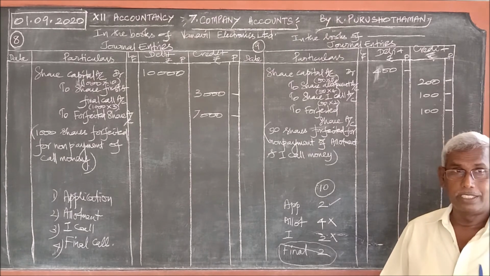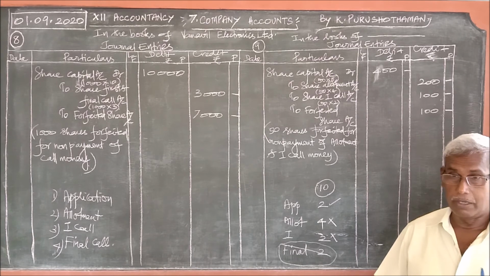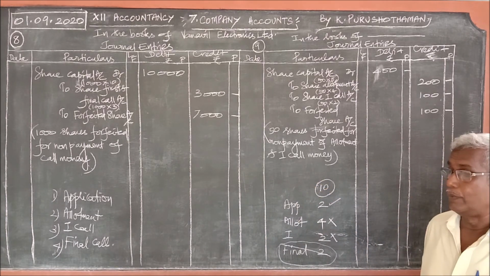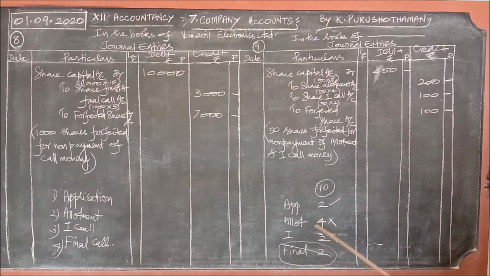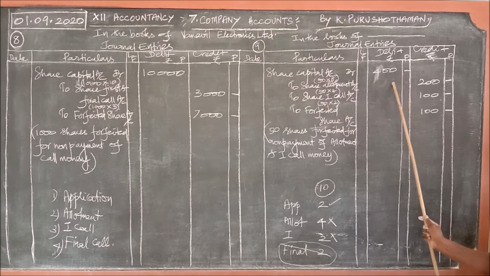The directors, after getting the information of non-payment with the first call itself, decided to forfeit the shares. They decided to stop at this stage, so no question on final call. So what amount should be considered? 2 plus 4 6, 6 plus 2 8, 8 rupees only should be considered. Therefore, for share capital, 50 into 8, 400, right?